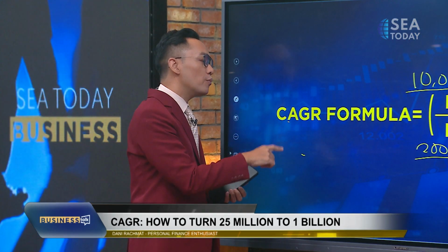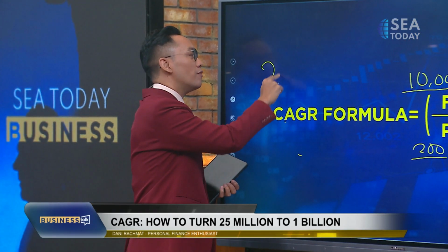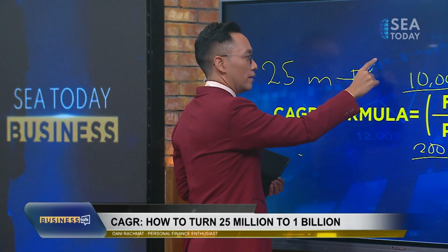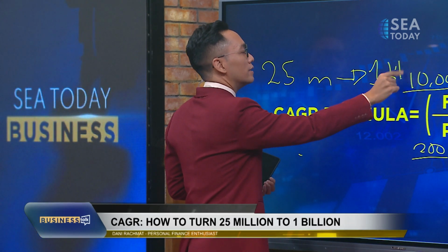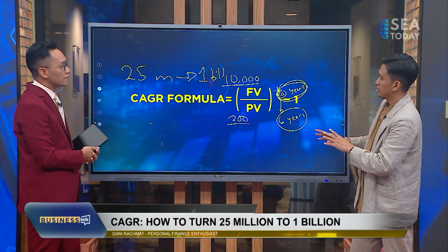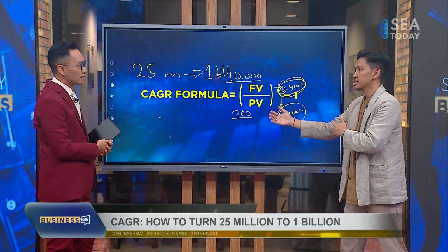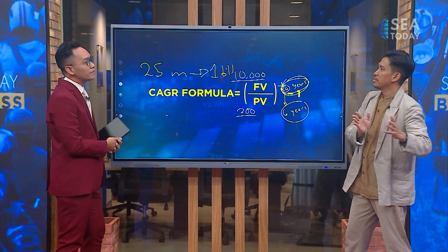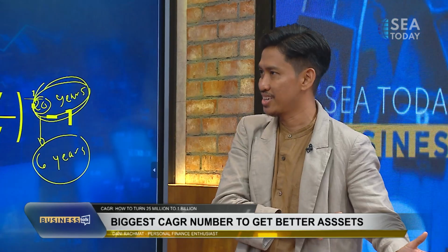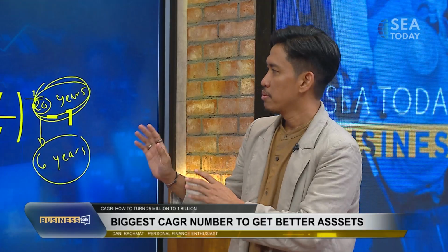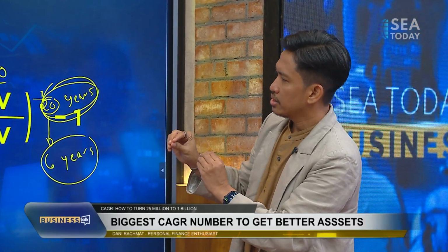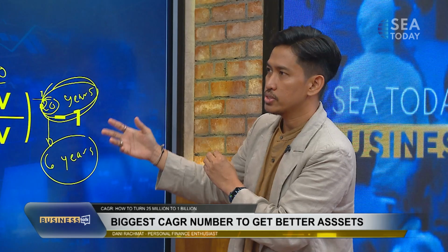So is this the formula that we use to get from 25 million into 1 billion? Yes. So how do we get from 25 million to 1 billion? We can calculate. Of course, future performance cannot be determined by past performance, because past performance is not a guarantee that they can perform well. But throughout 20 years, an instrument can show that it can provide you with 20% CAGR.